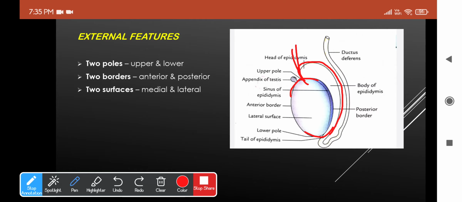Again, on the lateral aspect, the epididymis is separated from the testis by an extension of the cavity of the tunica vaginalis, which is called the sinus of epididymis. So as I said, the tunica vaginalis, which is the covering, will extend a bit between the testis and the epididymis, and you have a small space-like thing, and that is called the sinus of epididymis. And you have two surfaces, namely the medial and the lateral surfaces, which are smooth and slightly convex.